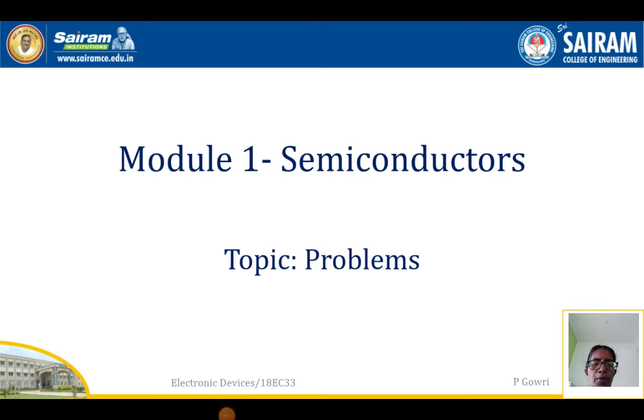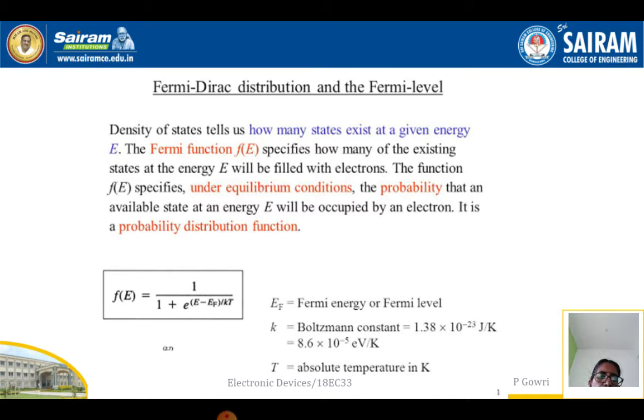So in this video, we will be discussing some numerical problems involved in module 1. Before going to the problems, we should know what is meant by the Fermi-Dirac distribution and the Fermi level. The density of states tells us how many states exist at a given energy level E. The Fermi function f of E specifies how many of the existing states at the energy level E will be filled with electrons.